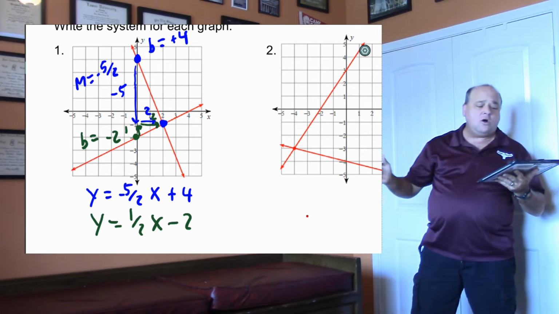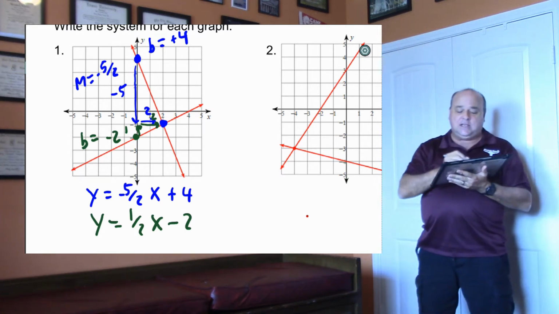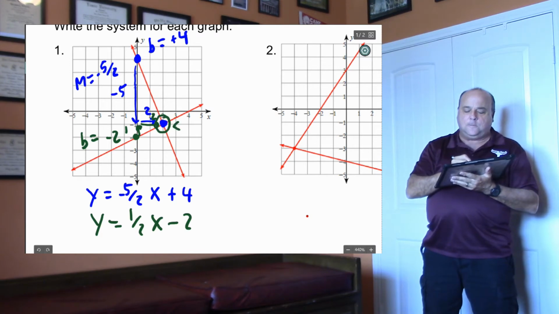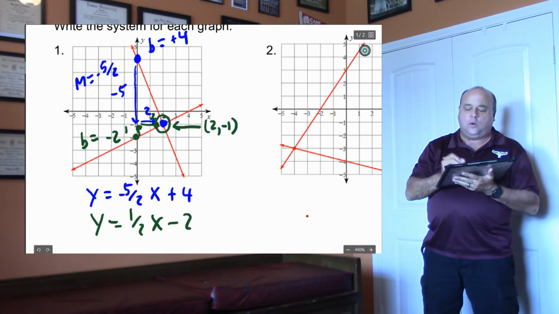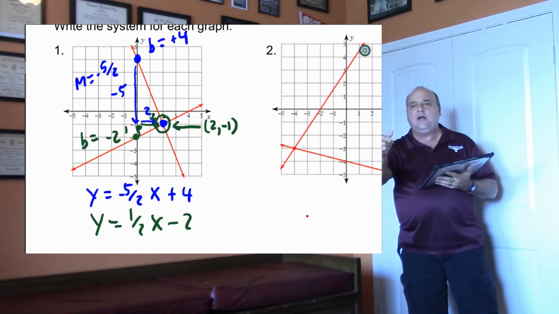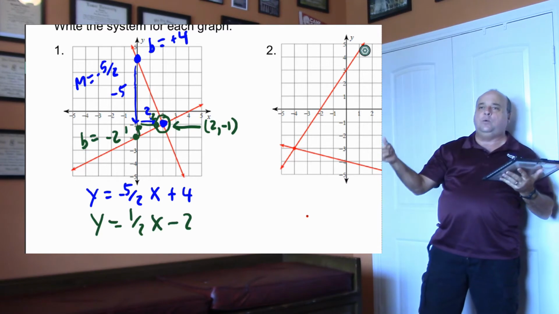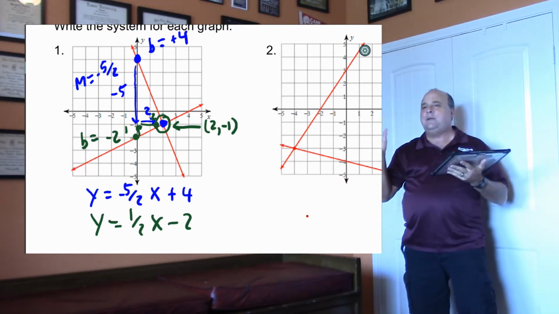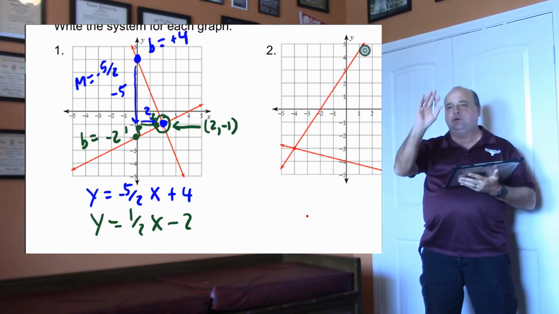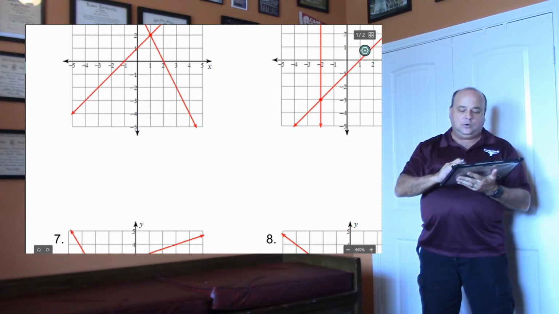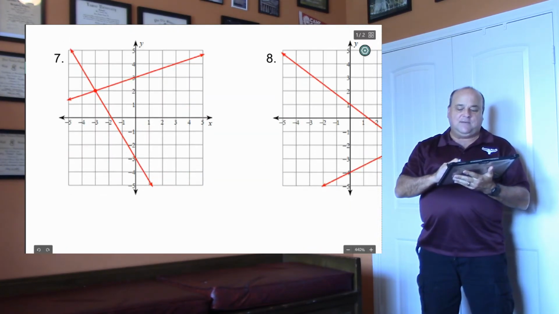Now let's write down the answer. The solution to the system would be (2, -1), wouldn't it? So I want you to write down the equations and write down the point where the lines cross. That would be the answer, wouldn't it? I'm not going to do a lot of these for you. We'll do 2 more. Let's do number 7.